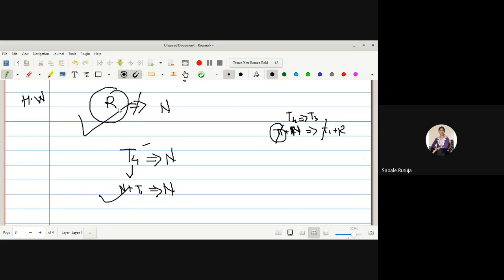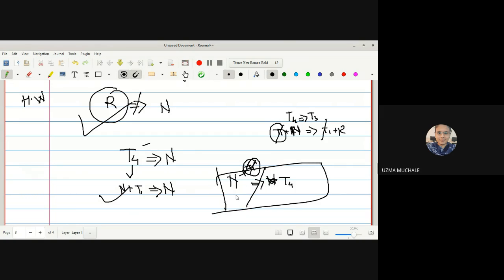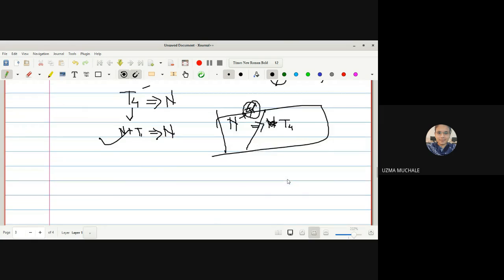Yes, ma'am. Every normal need not be T4. What you can say, whether every normal space is a T4? No, ma'am. Why? Because it should be a T1 space. अगर वो T1 है तो हो सकता है. Otherwise we cannot say. So you have to remember the statement that every normal need not be a T4 space.